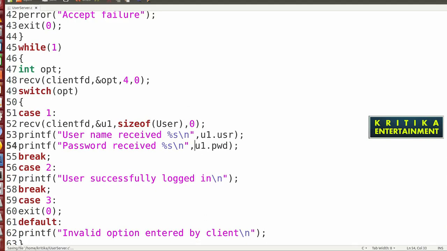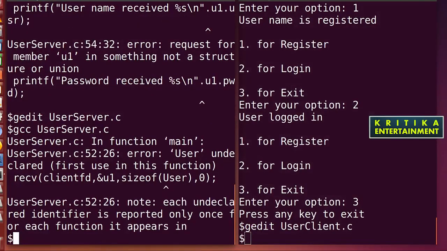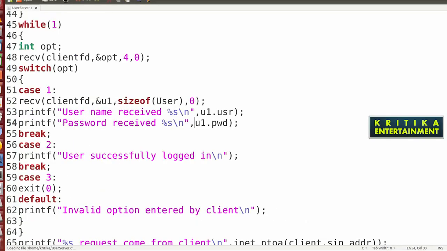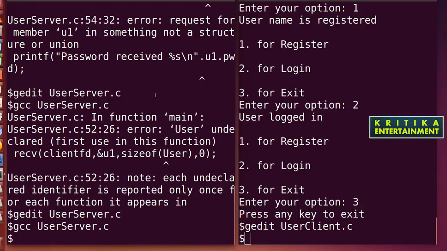Here we close this and compile. Then you get an error because USER is not declared. Size of not user, you will write sizeof(struct user). Then close. Compile is success, run ./8.out.